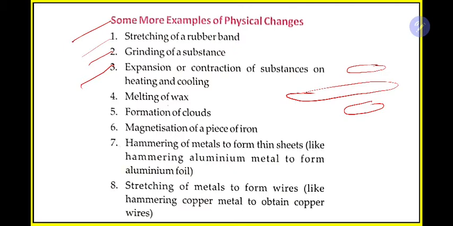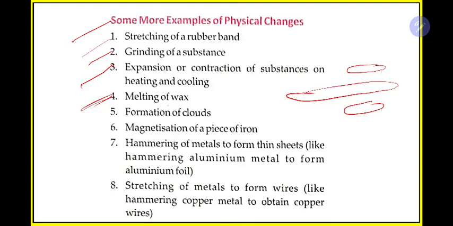Then expansion or contraction of substances on heating and cooling. If you heat or cool anything made up of metals, for example iron, aluminium, platinum, gold, it will expand in size after heating, and on cooling it will contract in size. This expansion and contraction of substance is due to heat, only the shape is changing or the state is changing from solid to liquid. The shape or state may change, but the actual thing, the iron, will remain iron, the actual thing will not change.